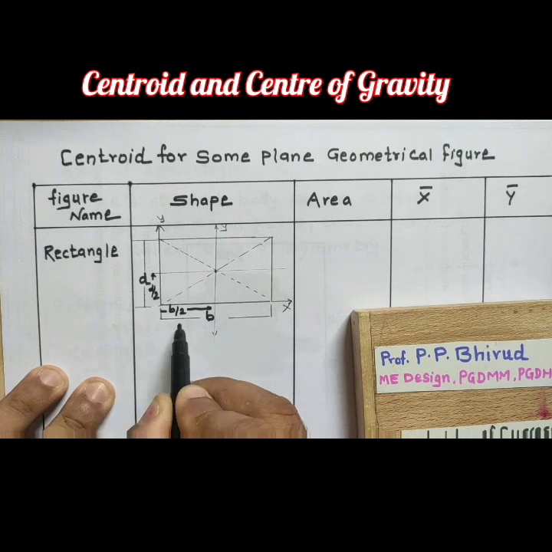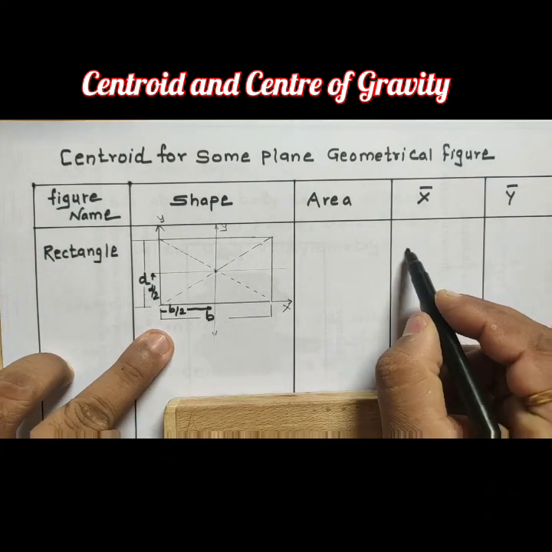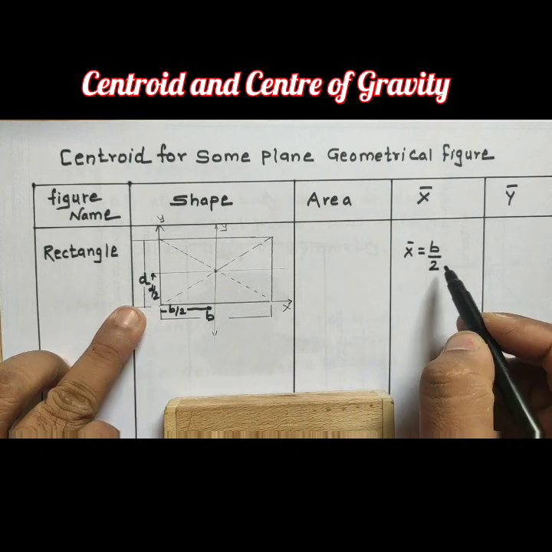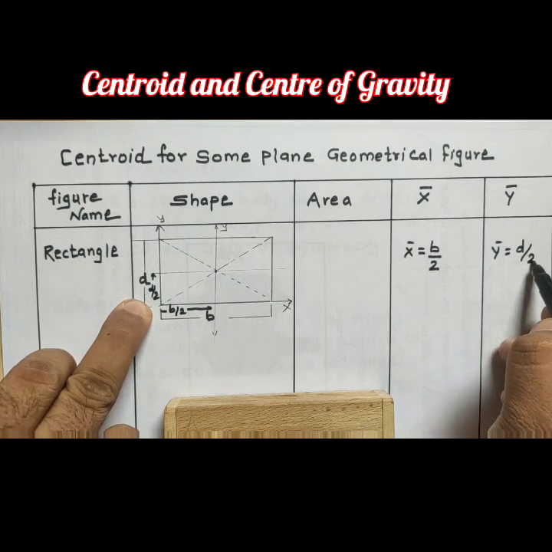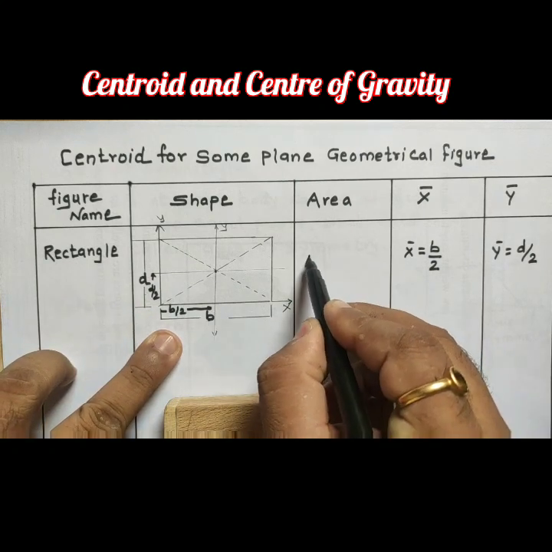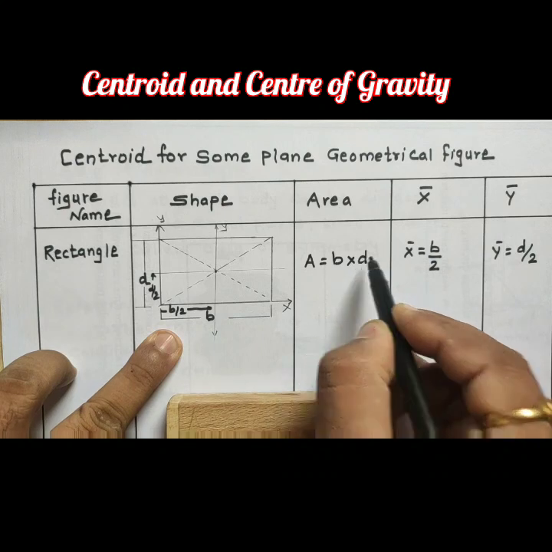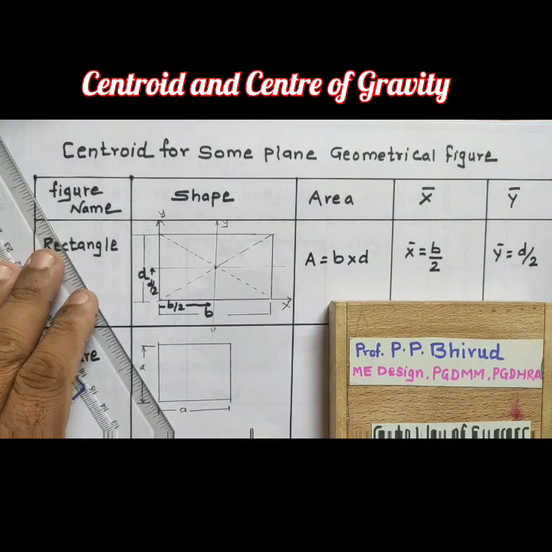So its x bar is b by 2 and y bar is d by 2. The area of the rectangle is b into d. Now the second figure is the square. Mark its CG.